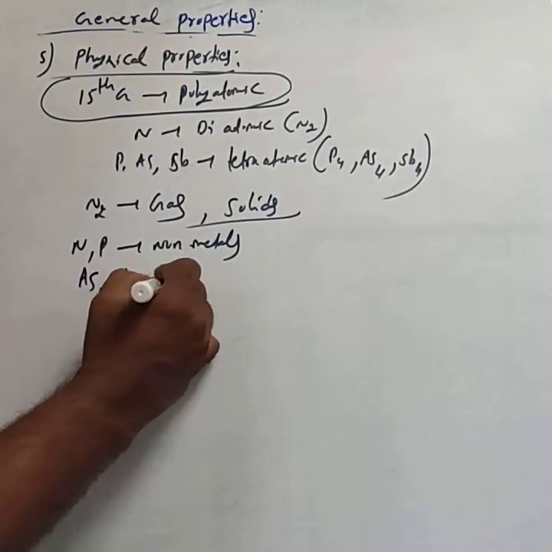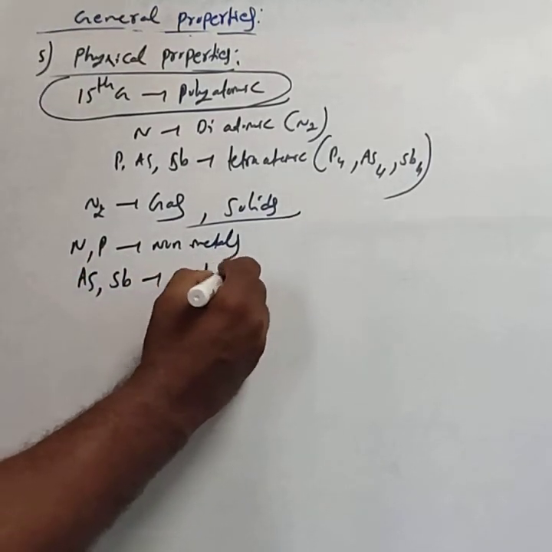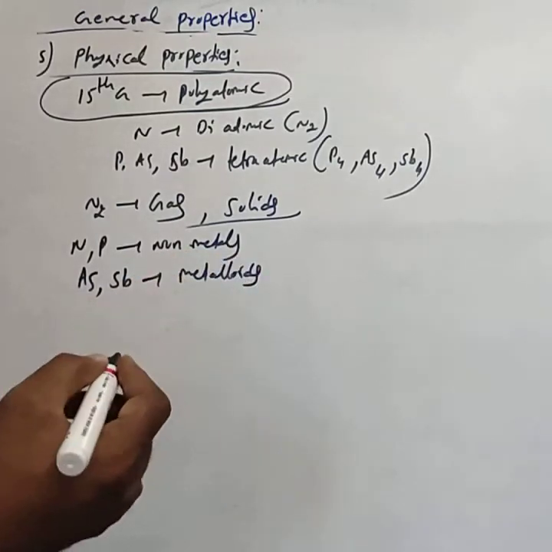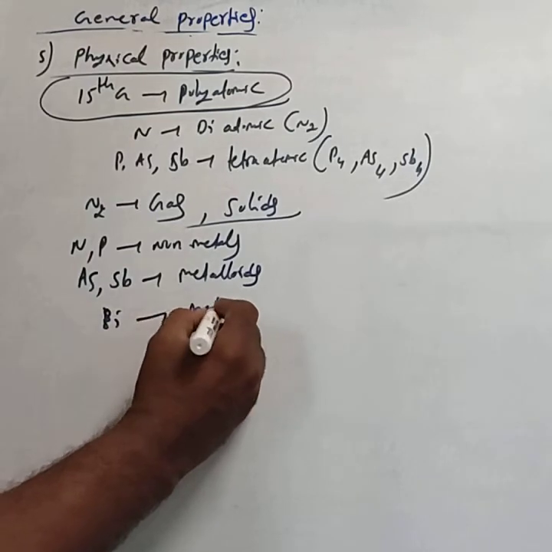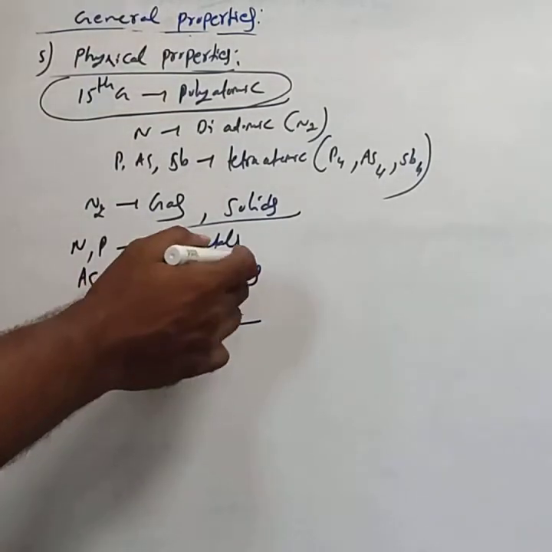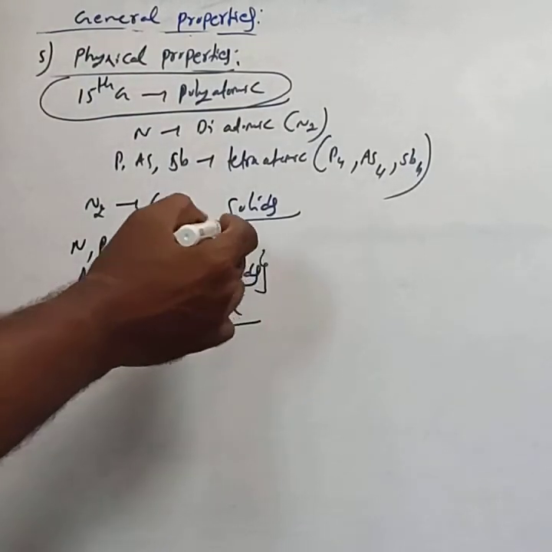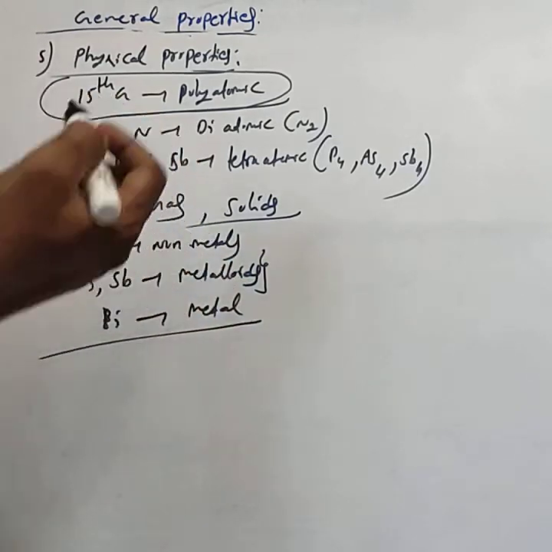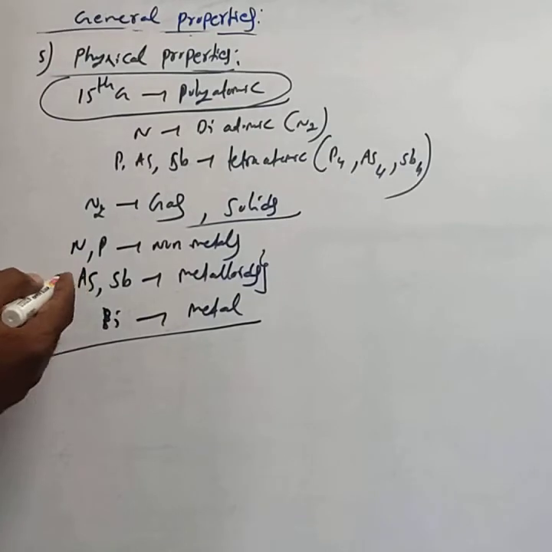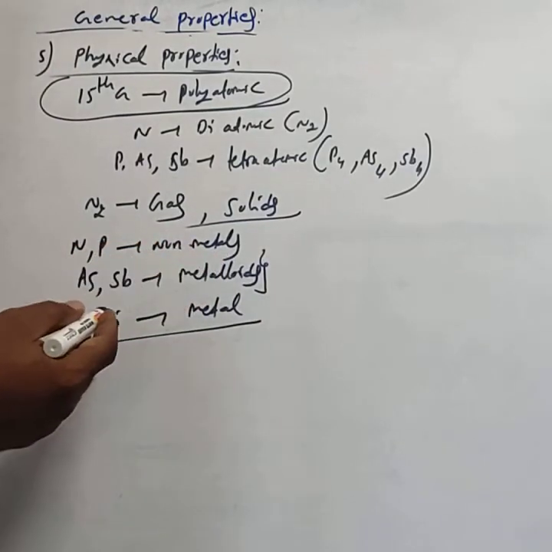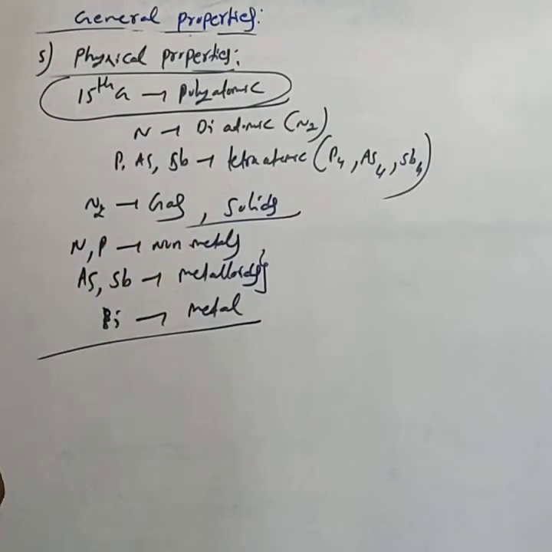Arsenic and antimony are metalloids, while bismuth is a metal. Metalloids means they show the characters of both metals and non-metals. Nitrogen and phosphorus are non-metals. Arsenic and antimony are metalloids, while bismuth is a metal.